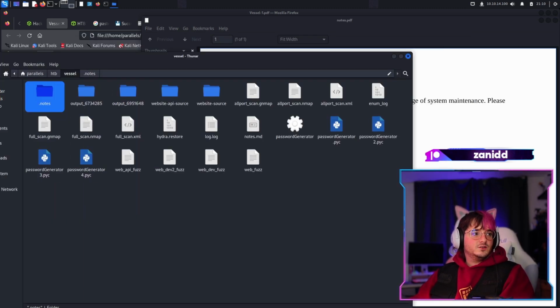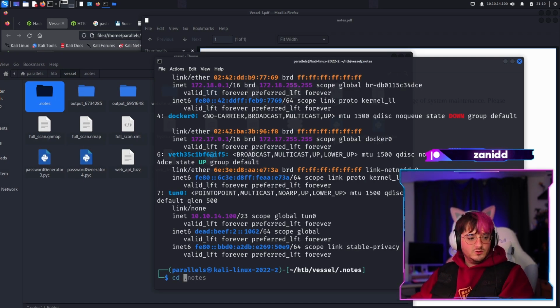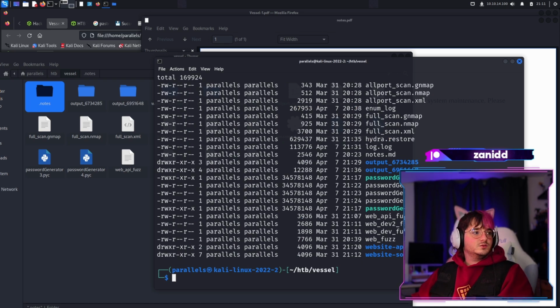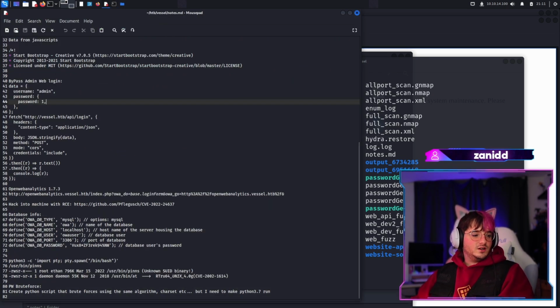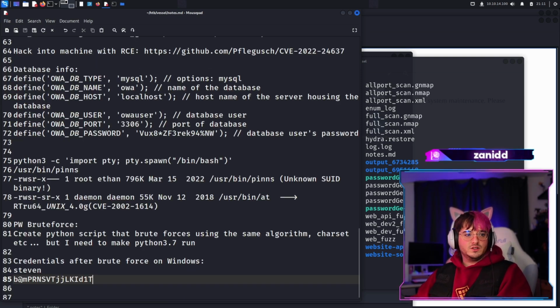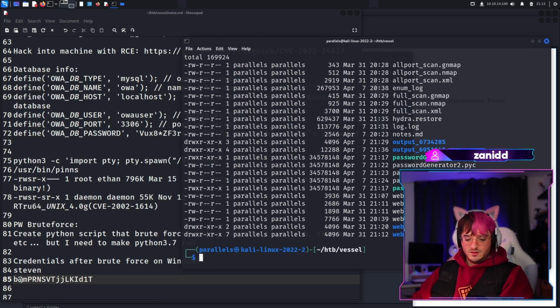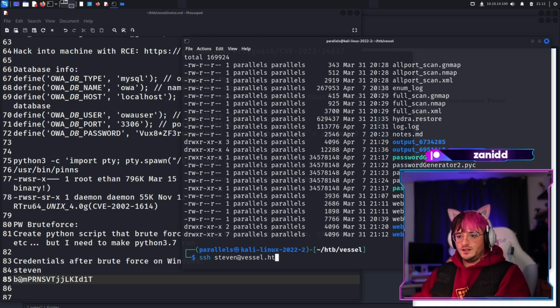So let's open up our terminal here. Let's go back. Let's, do we have the notes open somewhere? Yes. So this should be our notes. And now we can try if we can just SSH as Steven and let's hack the box.